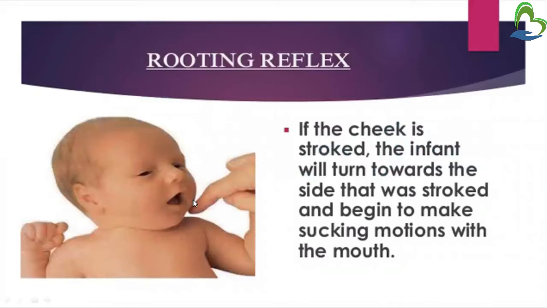Next, we will see which reflexes are present. Rooting reflex first. If the cheek is stroked, the infant will turn towards the side that was stroked and begin to make sucking motions with the mouth. In rooting reflex, with a finger we stroke the cheek of the infant, either the right or the left cheek. For example, if we stroke the left cheek with a finger, the baby will turn his head towards the left side and start sucking motions. The baby will think that some food is offered, so the baby will do the sucking motions.